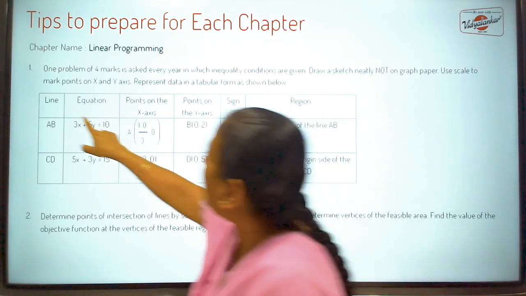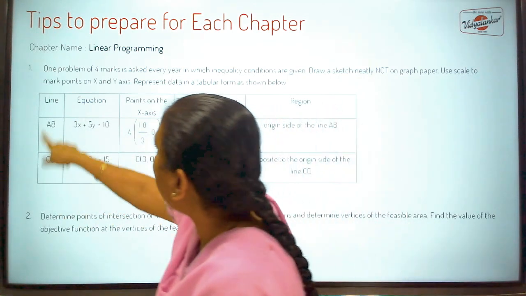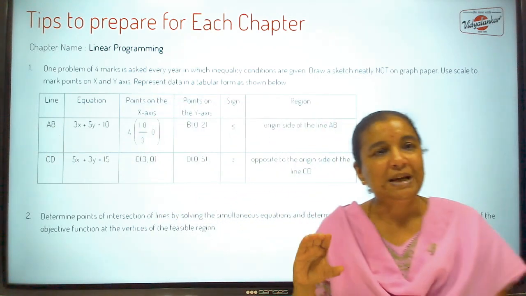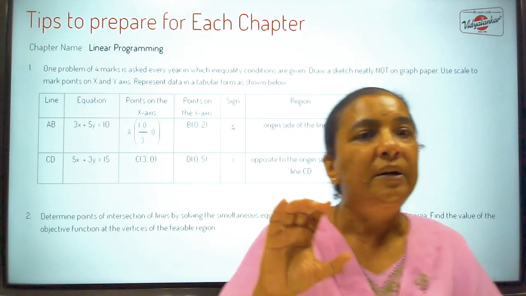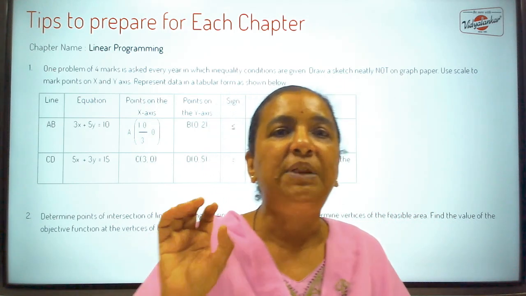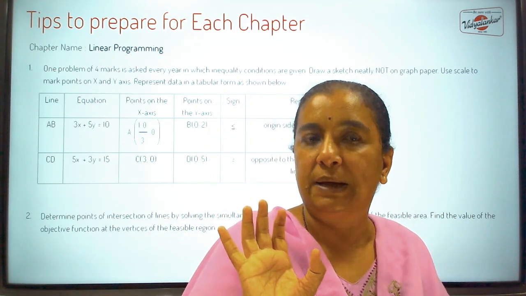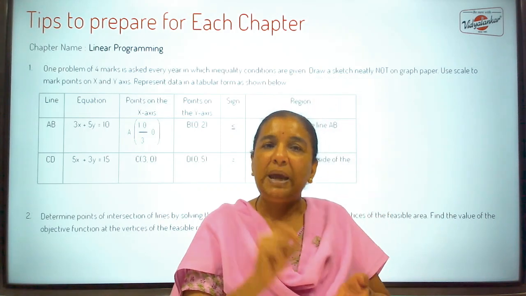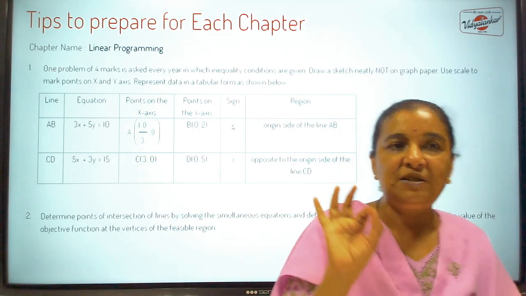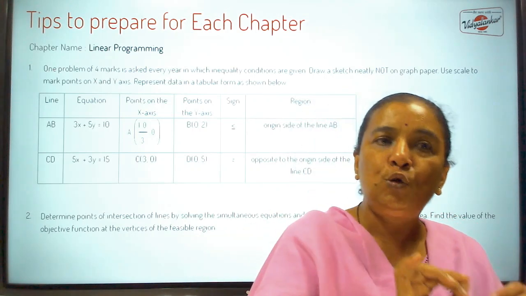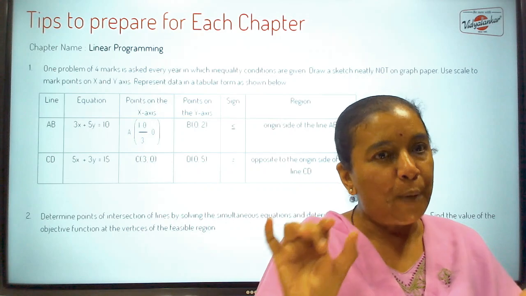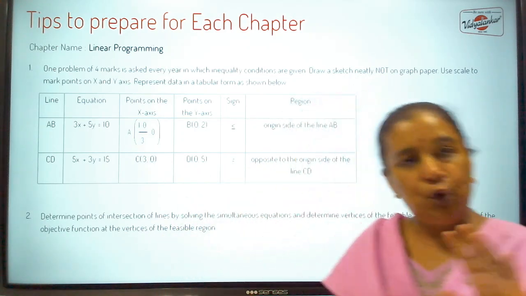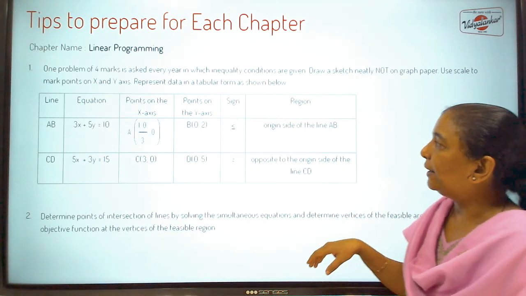Based on that, you are expected to write in this tabular form, okay, and draw a neat sketch. Though they say a rough sketch does not mean something has been done in a haphazard manner, okay? It should always be a neat diagram. So make use of scale. All of you have scale with you. So by using a scale, take proper measurement and draw neat diagram, though the graph paper is not provided, okay?